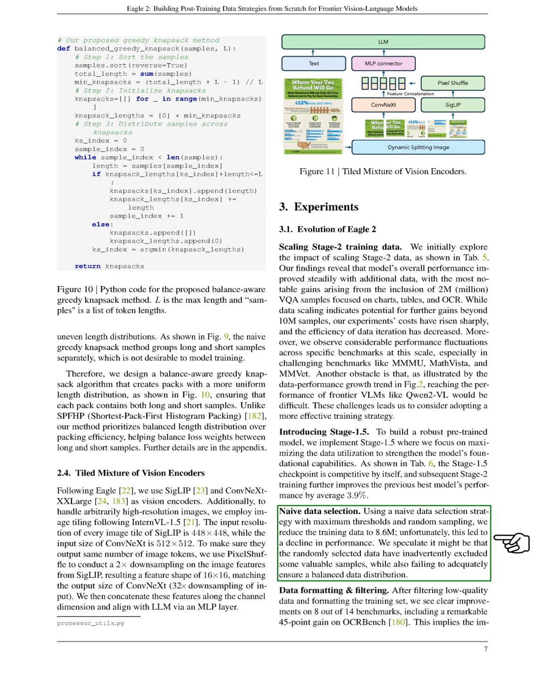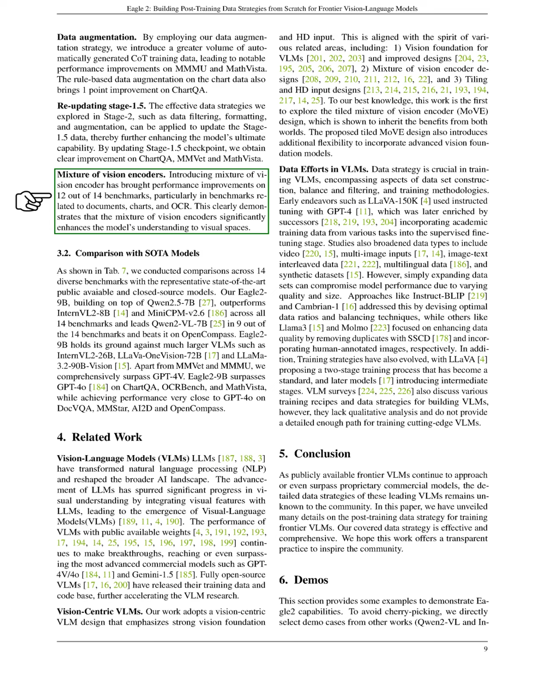By employing a more advanced data selection strategy, we further reduce our dataset while enhancing quality and achieving better average scores. Additionally, our data augmentation strategy introduces more automatically generated training data, leading to notable performance gains. We apply effective data strategies from Stage 2 to update STAGE 1.5, resulting in clear improvements in various benchmarks. Overall, the introduction of a mixture of vision encoders has enhanced our model's performance across most benchmarks, particularly in areas related to documents, charts, and OCR.